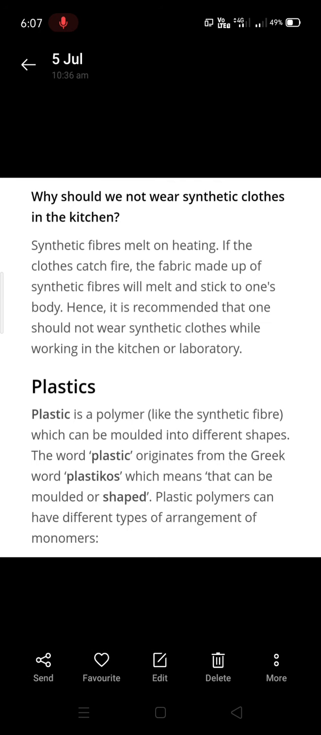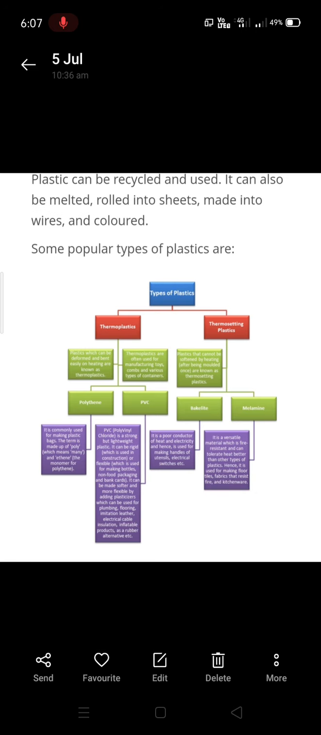Next topic is plastics. Plastic is a polymer which can be molded into different shapes, and it is available in different sizes, shapes, colors. It is much cheaper and affordable by others. Generally, these plastics can be arranged in two types: linear arrangement and cross-linked arrangement. Plastic can be recycled and reused again. It can be melted, rolled into sheets, made into wires and colored.